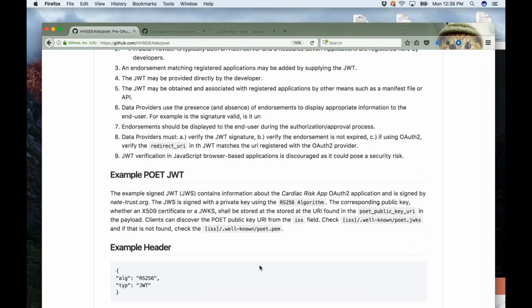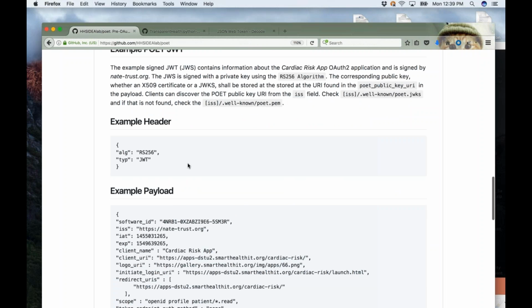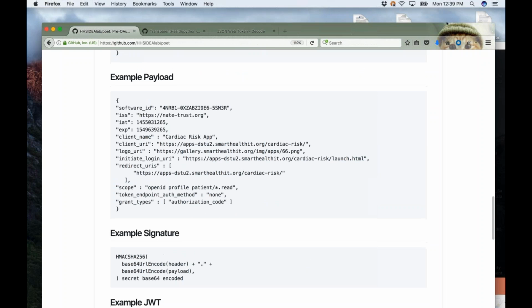I guess I jumped ahead and didn't explain what a JWT is. It stands for JSON Web Token. And so it has three parts: a header, a payload, and a signature. And this is an example header, and this is an example payload, and this is really where the meat of the data is. The most important thing is there is an issuer.